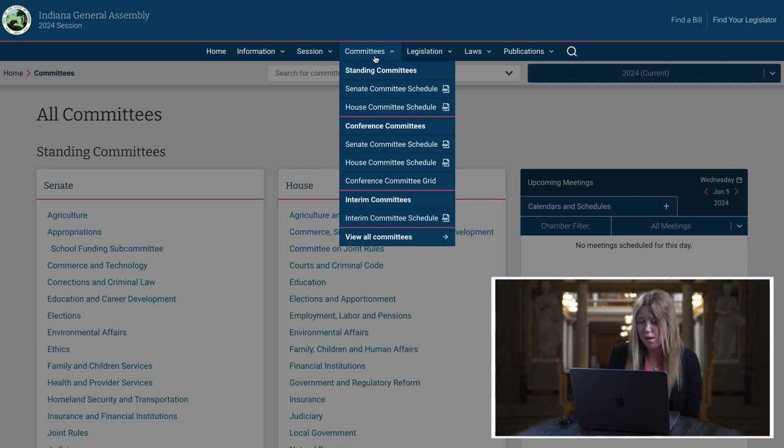That was your look into committees on the IGA site. Now let's move on to the legislation tab. This was how you can find legislation by the committees tab. For reference, committee schedules and agendas will generally be posted the night before they meet. Once you know how to navigate this portion of the website to figure out which bills are within which committees, I suggest keeping an eye on the schedules as the committees meet to determine when your bills will be heard.